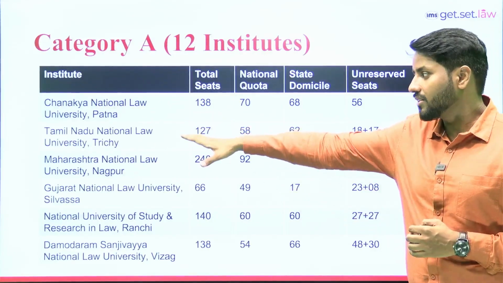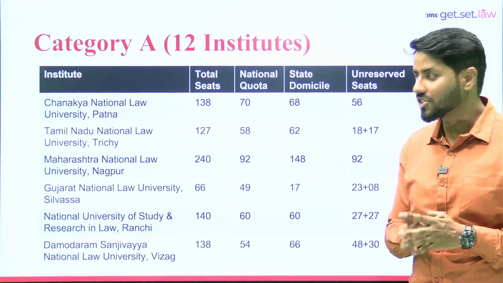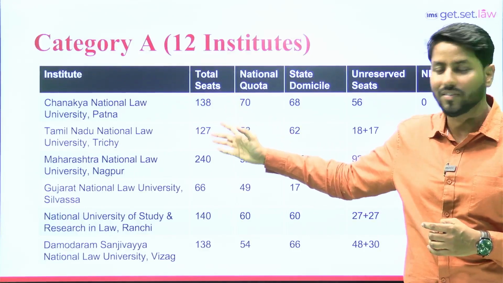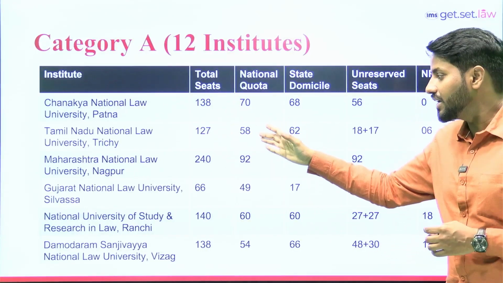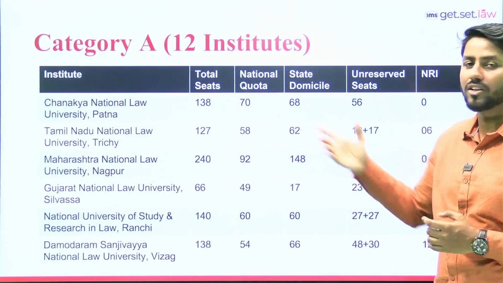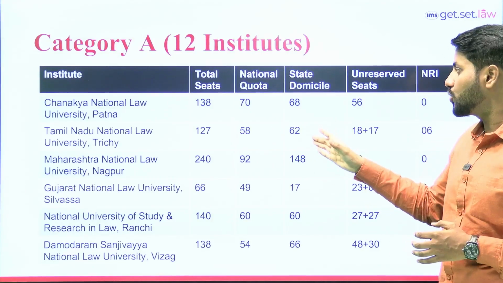When we talk about the second institute, that is Tamil Nadu National Law University, Trichy, in total they are offering 127 seats. Out of 127 seats, 58 seats are reserved for national quota, that is all India candidate students, and 62 seats for state domicile.